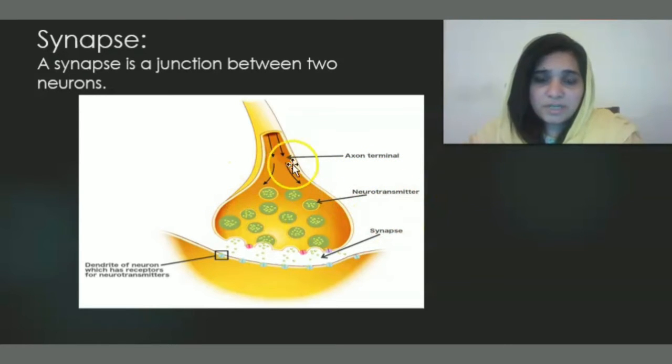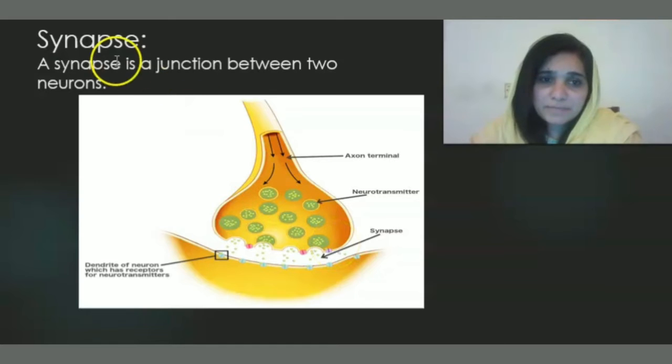These are the chemical messengers, neurotransmitters. The axon terminal of one neuron joins with the dendrite of a neuron which has receptors for the neurotransmitters. So, the junction between two neurons, the place at which two neurons meet, is called the synapse. And why do they meet? In order to transmit the signal in the form of neurotransmitters, that are the chemical messengers. So here in the diagram, the synapse is shown, with the dendrite, axon and neurotransmitter.